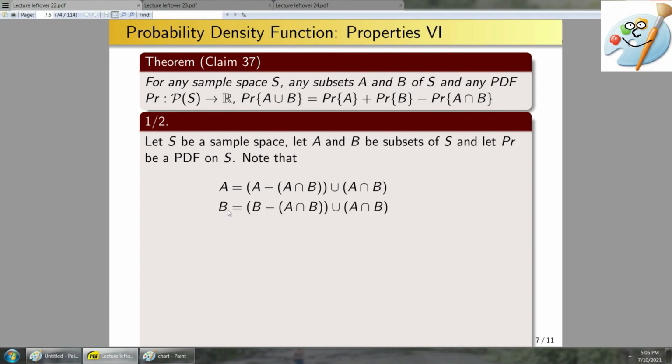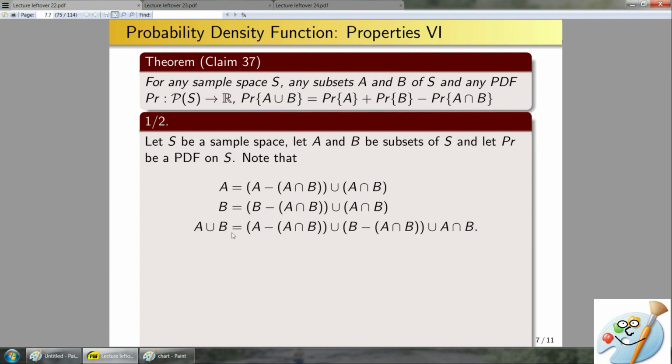Okay, so next B is equal to this difference union this set here. Again, all I did was change this A to a B, nothing else changed there. And finally, A union B is equal to this set here. So what is this really saying? This is saying the things that are in A that aren't in this set here, union with the things that are in B that aren't in this set here, union with these elements here.